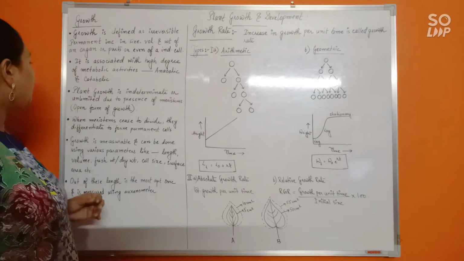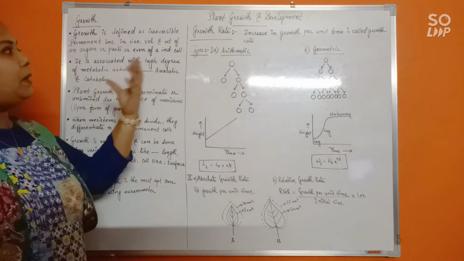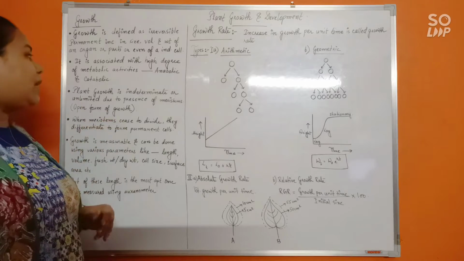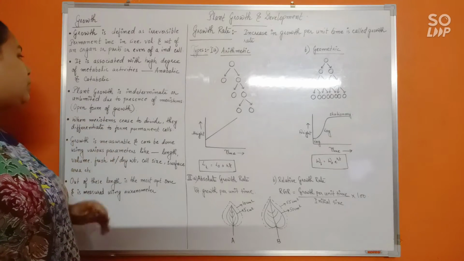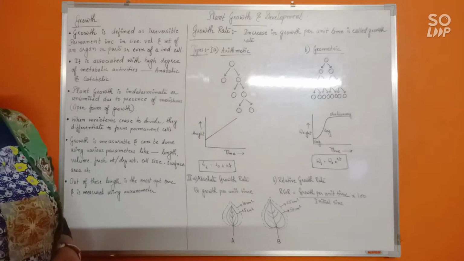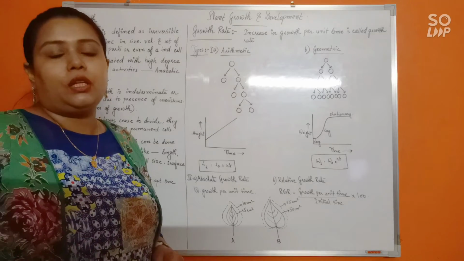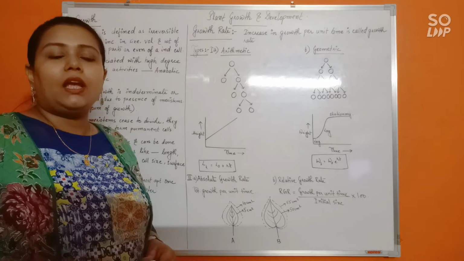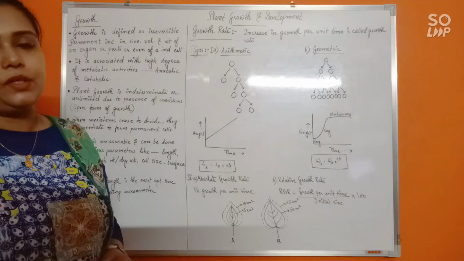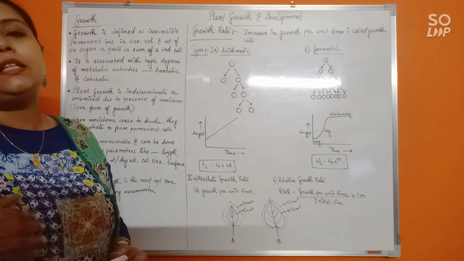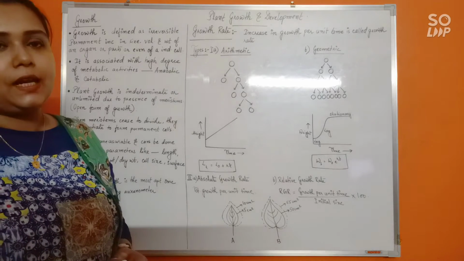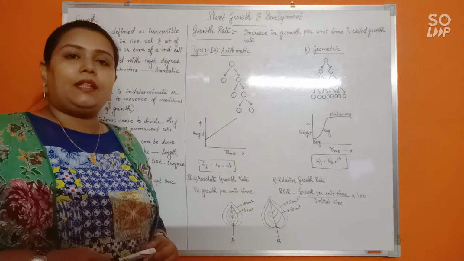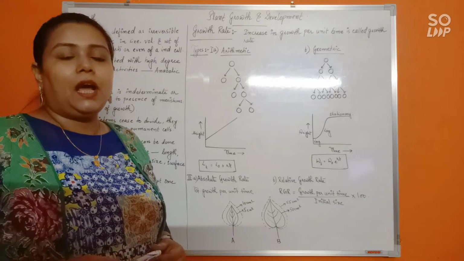Okay, so plant growth, because it is plant growth and development we are talking about specifically in this chapter. So plant growth is indeterminate or unlimited due to the presence of meristems. Do remember, when we talk about growth, in case of plants and animals, the pattern of growth that they show will be very much different. In plants, because there are meristems present in the plant body, which are in a continuous division state, they continuously divide and they will add up cells to the plant body. That's how they will make the growth of the plant unlimited.